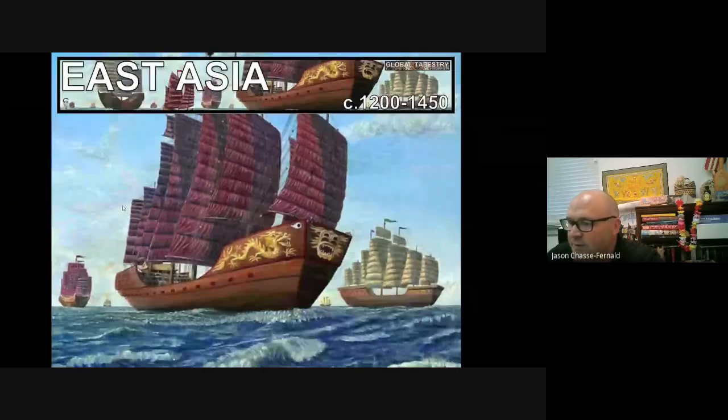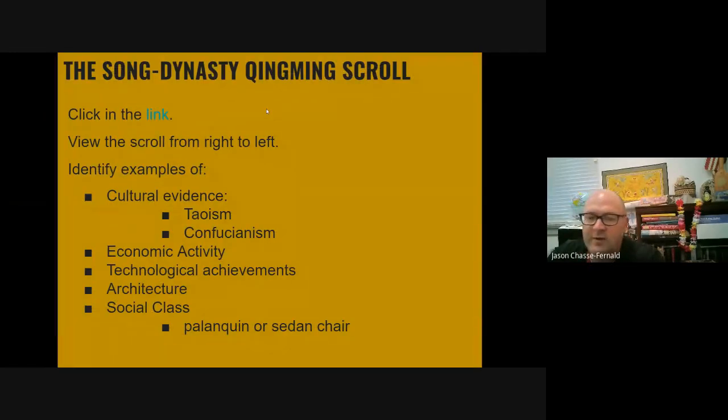Once we finished that in class, which took about 10, 15 minutes, we then took a minute and looked at the Qingming scroll. This is a very long scroll that I have hanging in the hallway. When kids were done writing their SAQs, they filtered outside and looked at this scroll. We're going to have a look at it real quick, and I'm going to pop a link up on Google Classroom as well.